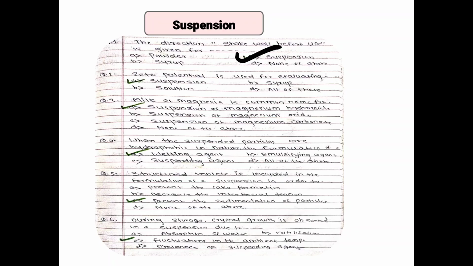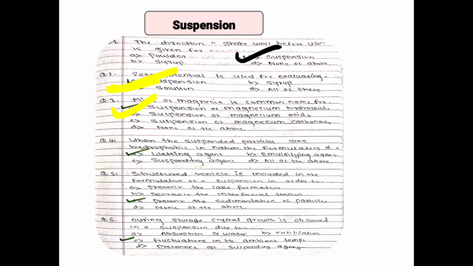Next, zeta potential is used for evaluating suspension, syrup, solution, all of the above. So not solution, not syrup, suspension again is the correct answer. Next, milk of magnesia is the common name for suspension of magnesium hydroxide, suspension of magnesium oxide, suspension of magnesium carbonate, none of the above. So milk of magnesia is the common name for suspension of magnesium hydroxide.